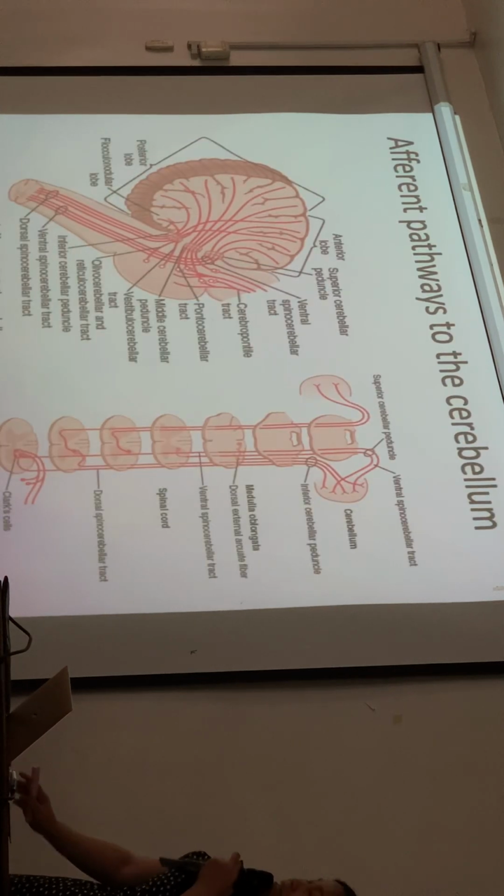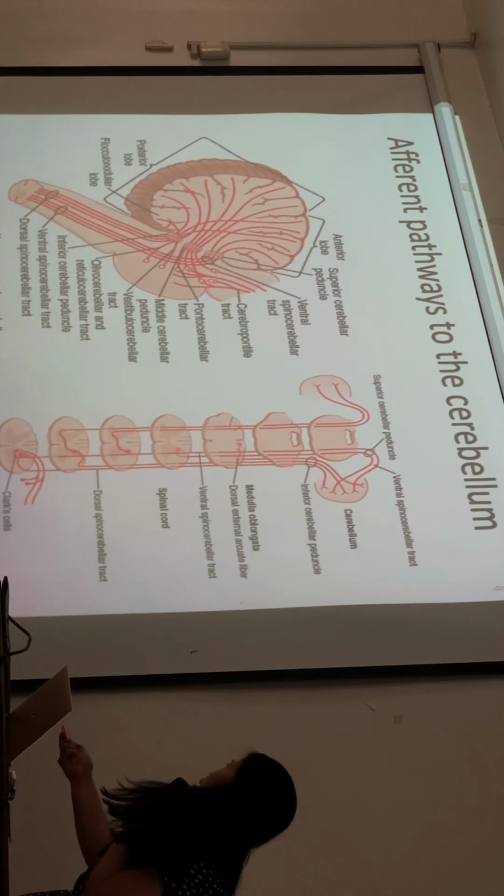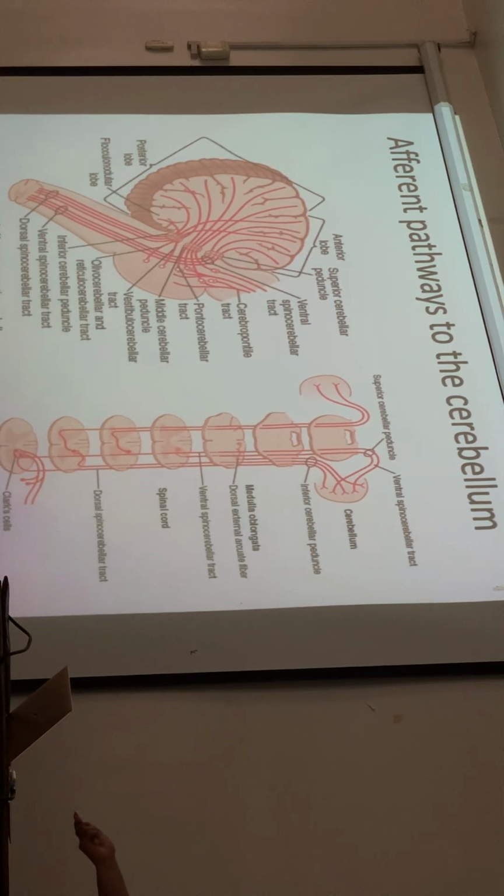And it has pathways also, we call the spinocerebellar pathways, which are the most rapid conduction pathway in the CNS, spinocerebellar pathway. So these are afferent. So afferent means sensory. So from the spinal cord going to the cerebellum, spinocerebellar pathway, fastest pathway.